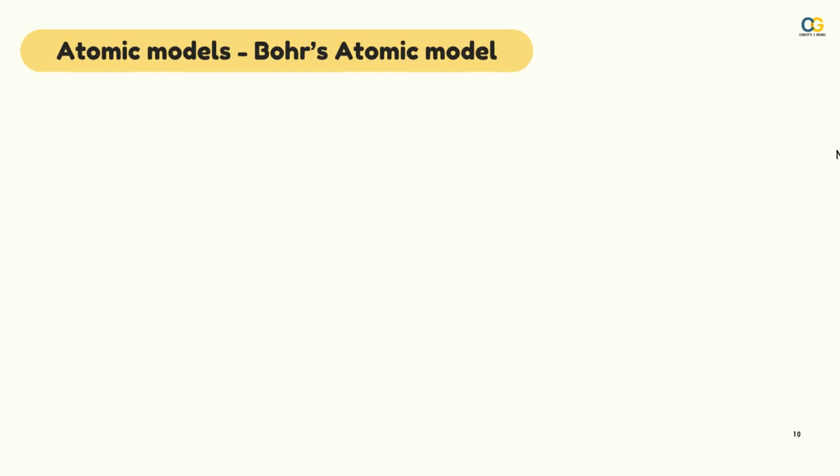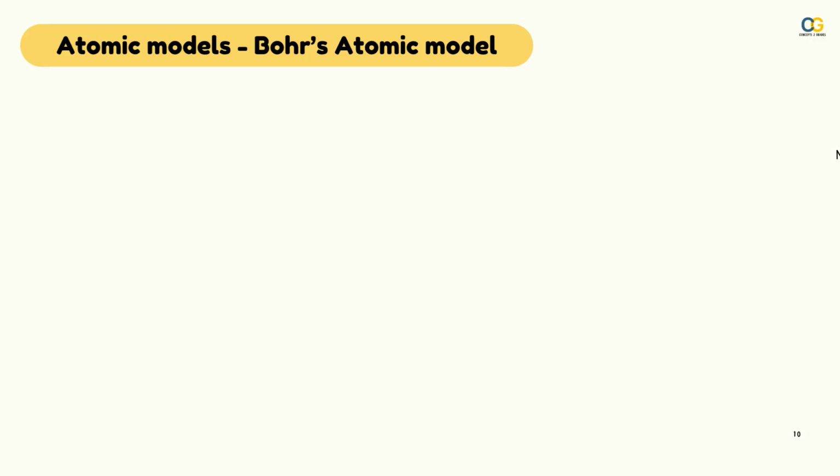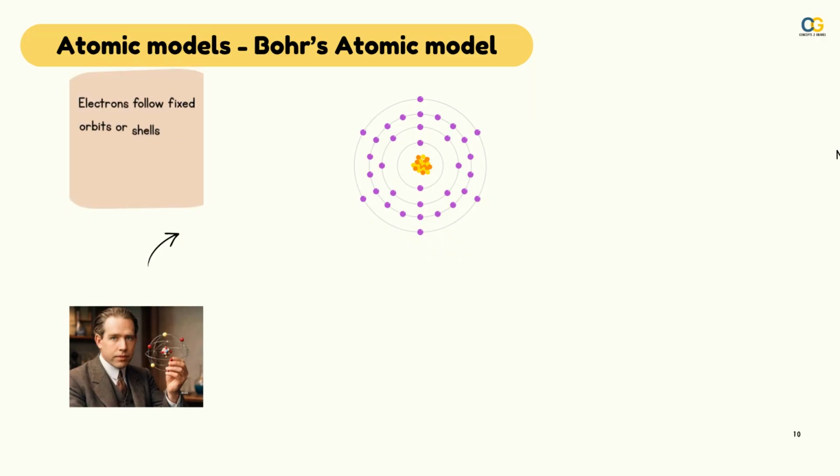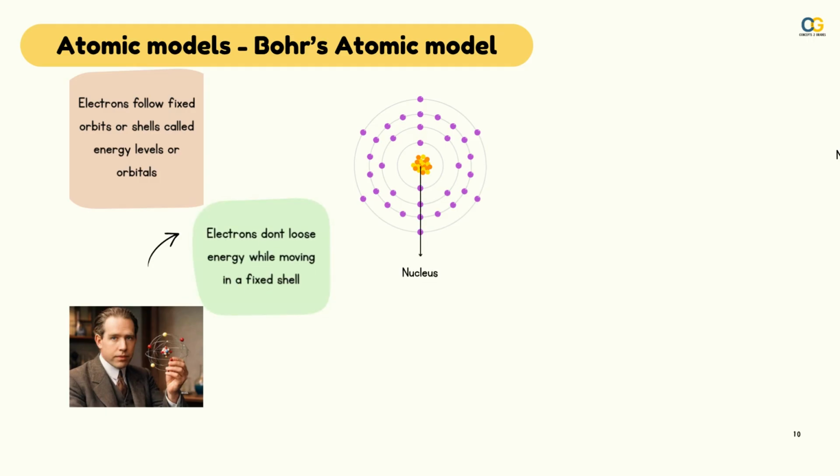Coming to the next atomic model, which is Bohr's, Niels Bohr came up with an atomic model to explain why atoms are stable. He proposed that electrons do not move randomly around the nucleus but follow fixed circular paths called stationary states, orbits, or shells. In each shell, the electron has a definite amount of energy, so these shells are also called energy levels. Electrons do not lose energy while moving in these fixed shells.